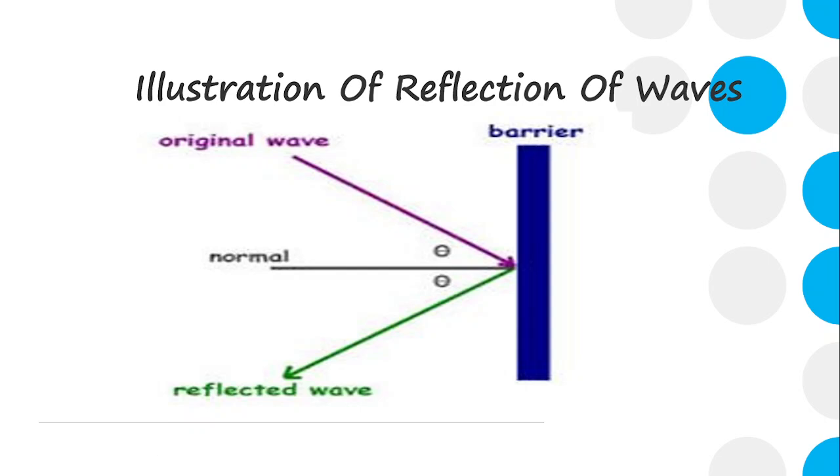Then the second one: the angle formed by the normal with the original wave, also known as the incident ray or incident wave, will be equal to the angle formed by the reflected wave with the normal. And all these three lie on the same plane, the common reflecting surface. I hope that's clear. So that is simply the illustration of the reflection of waves.